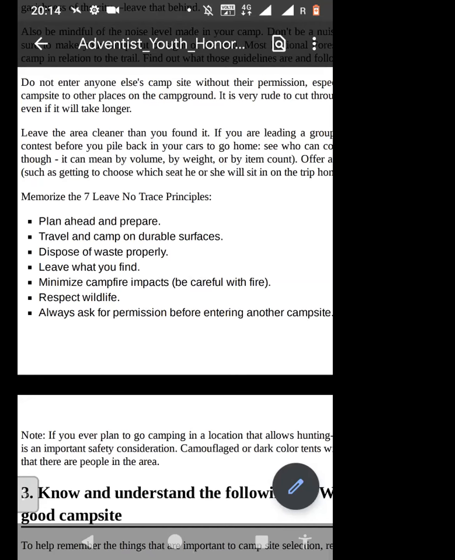So these are the 7 leave no trace principles. Always plan ahead and prepare. The Kuwait Pathfinder Club is going for their camp. When is your camp? Next week, the 14th. So you already have a plan, right? You did not say sometime this month without knowing, right? No. You had a plan.